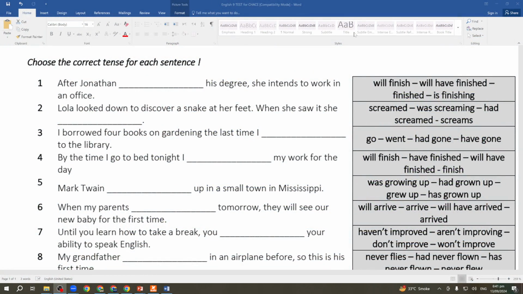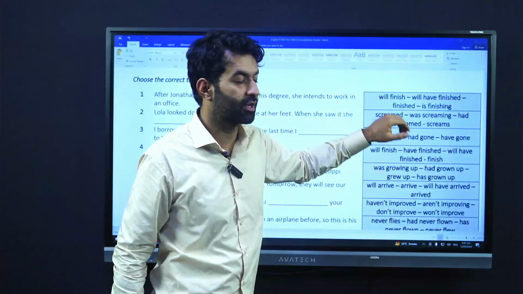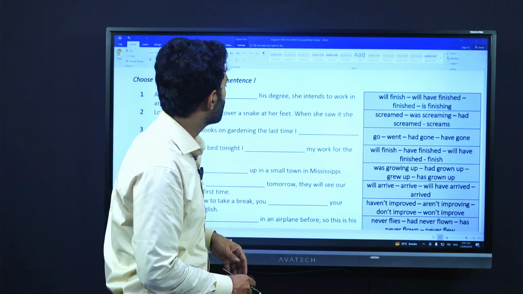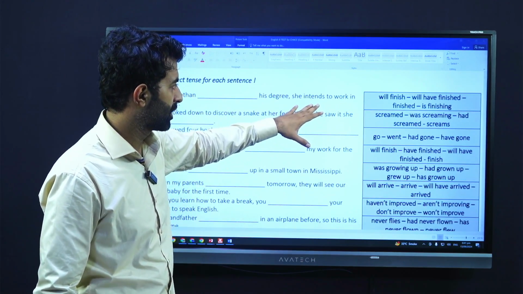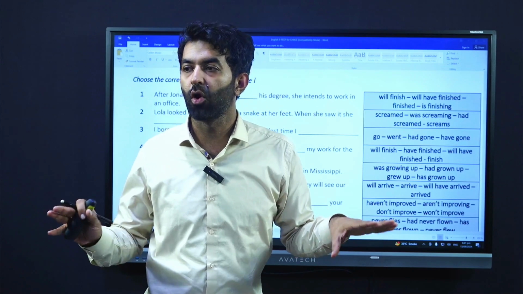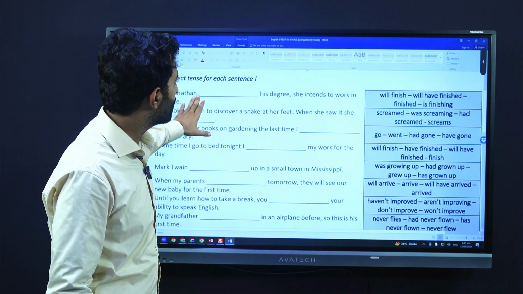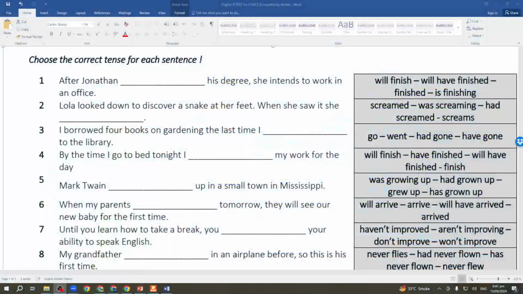Number one, after Jonathan blank his degree, she intends to work in an office. So here we have these options: will finish, will have finished, finished, or is finishing. So what do you think? Which one is the right option? Or you can also add finishes in the very present form. Finishes का भी यहाँ पे आप option add कर लें. So आप इसको read करेंगे. After Jonathan blank his degree, she intends to work in an office.